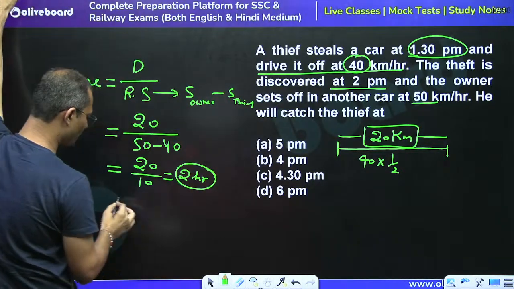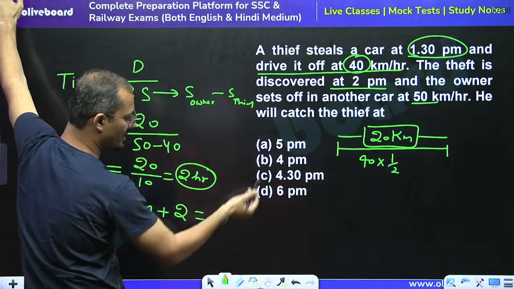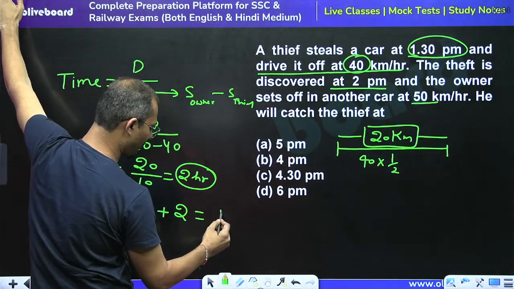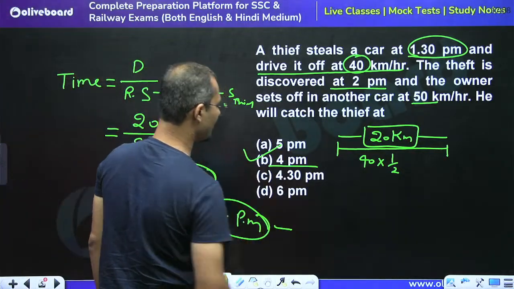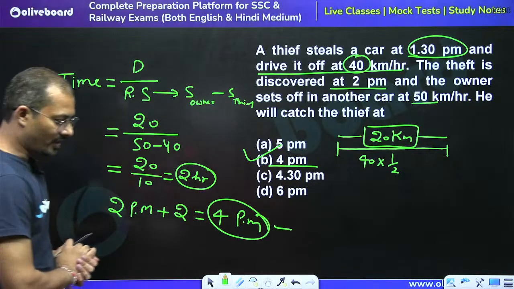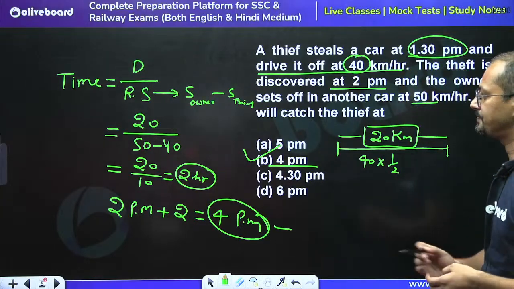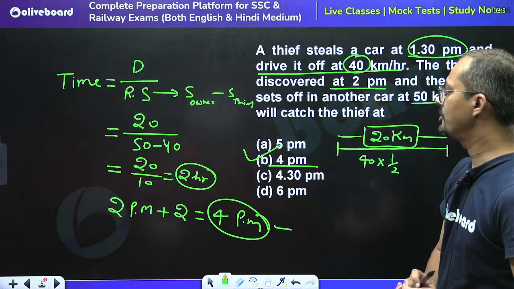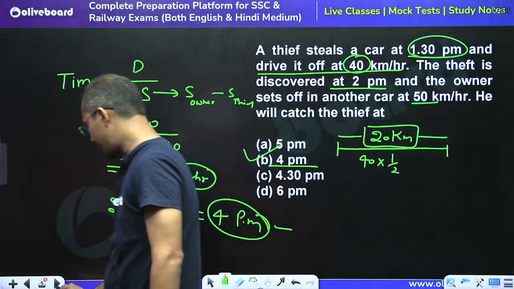And after what? 2 p.m. So after 2 p.m. there are 2 hours to catch the thief. So the thief will be caught at 4 p.m. So option B is the right answer. In what time the thief would be caught can be calculated just by using the formula of time: distance divided by relative speed. I think this is clear to you all guys.